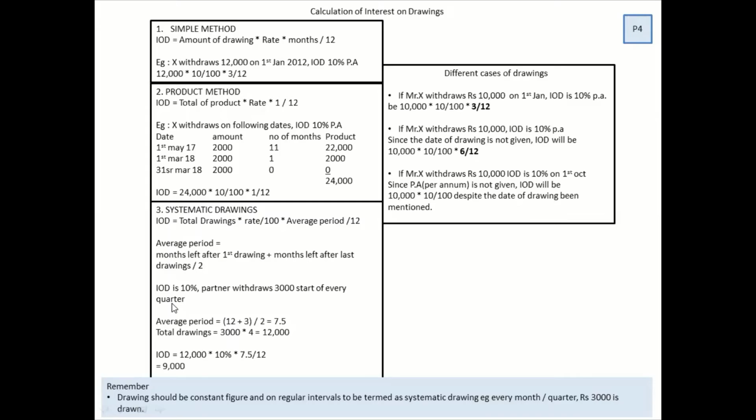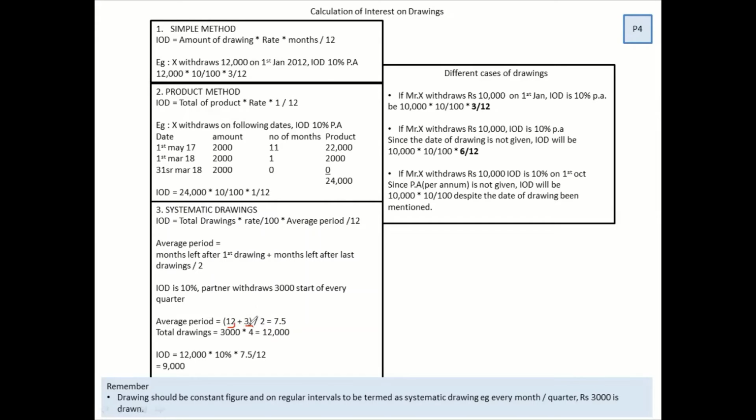So my year is from Jan to December. If he is withdrawing at the start of every quarter, that means he is withdrawing on 1st of Jan. So from 1st of Jan till 31st of December, you have got 12 months. If you see, I have written 12 months over here. And then the months left after last drawing. When is the last drawing? 1st of October. So October, November, December. Again, 3 months.